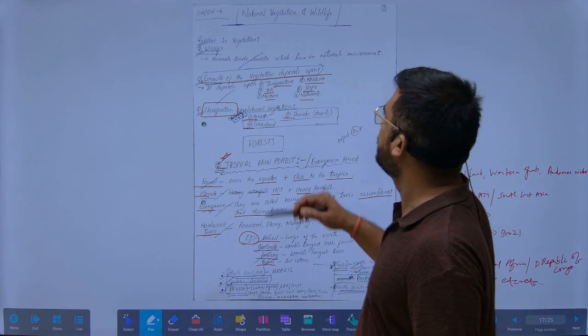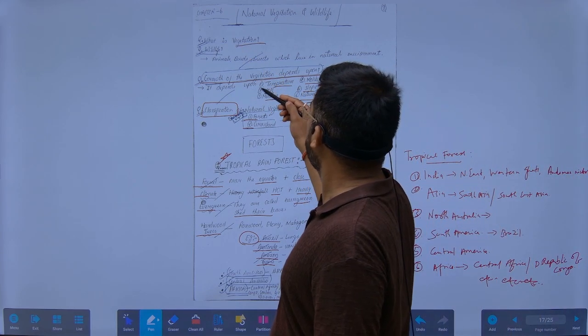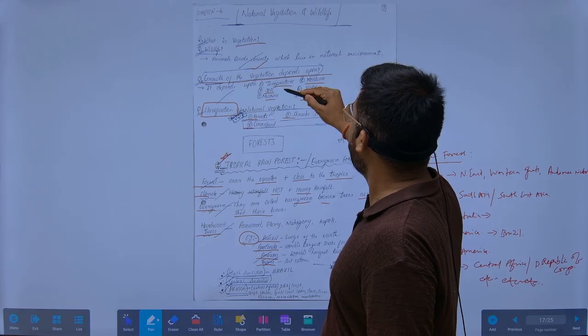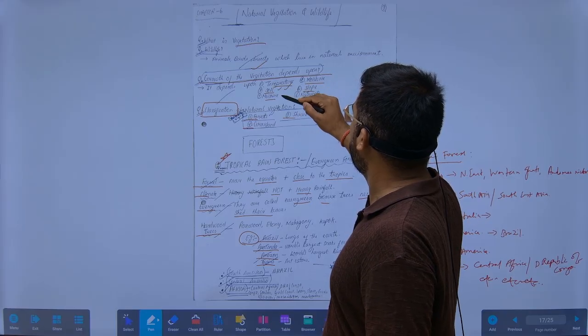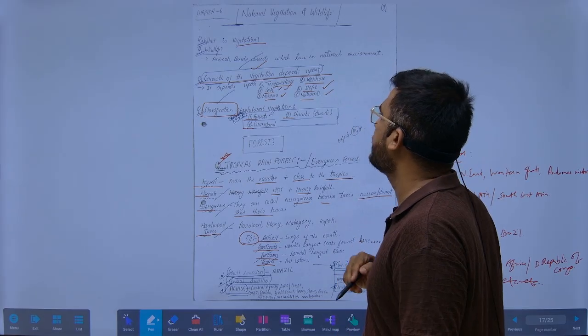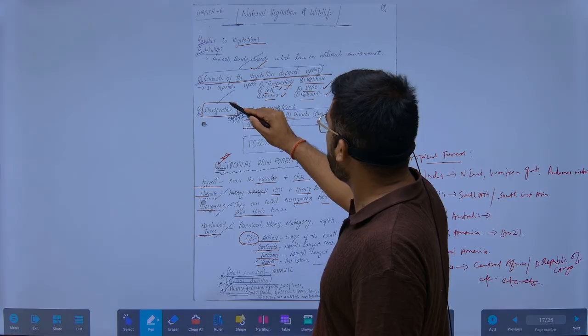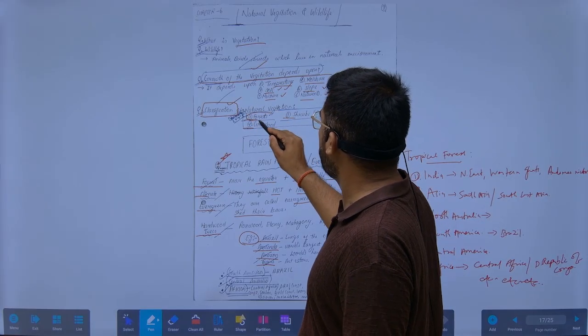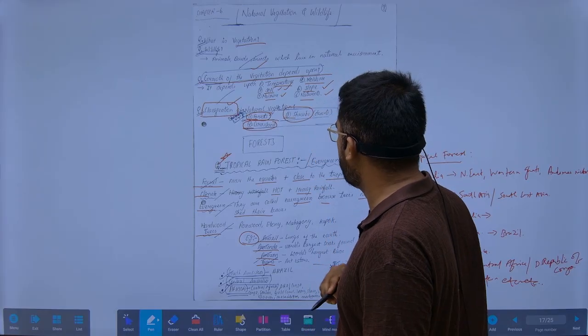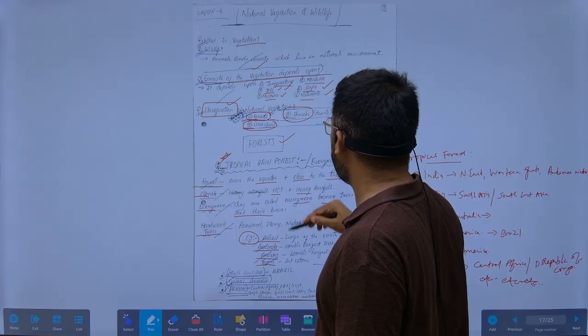Natural vegetation. So what is important? The growth of the vegetation depends on what? It depends on the temperature, soil, moisture, what type of slopes, and what nutrients it gets. The natural vegetation can be classified into forest, grassland, or shrubs. Now we look at the forest.